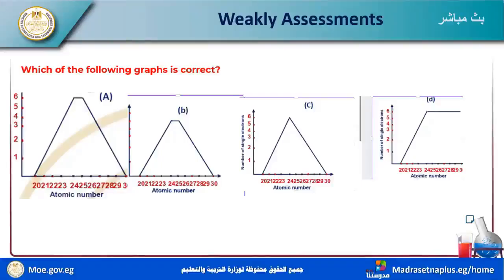So we can choose: this is not right, this is not right, this is right, because we have 6 electrons, and 6 is more stable than 5. This is incorrect because the number of unpaired electrons is not constant, but changes from 0 to the highest number, 6, and decreases to 0 again.